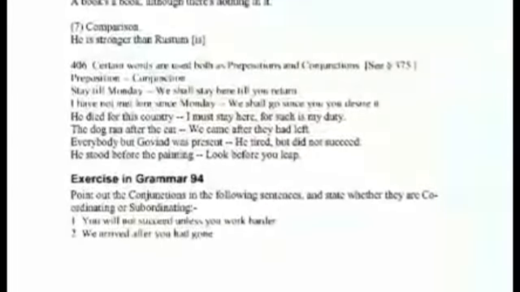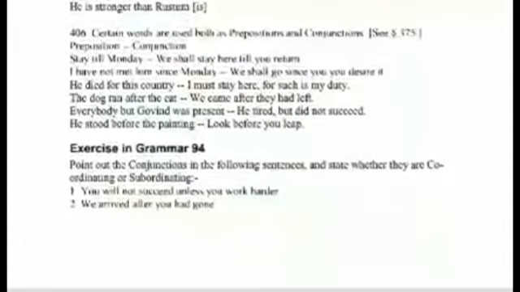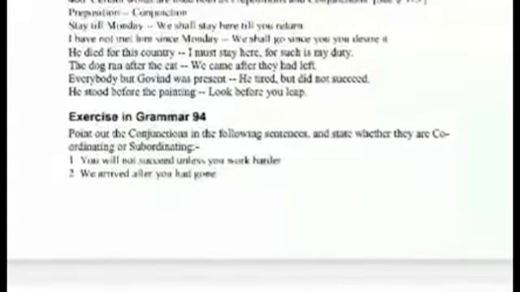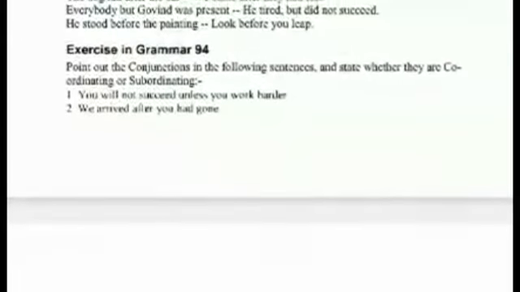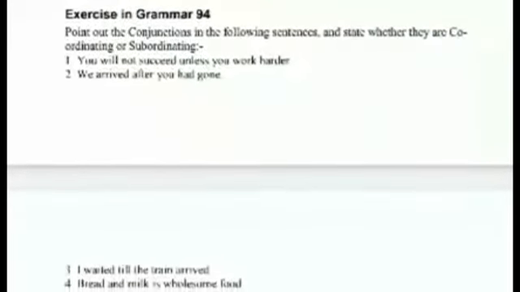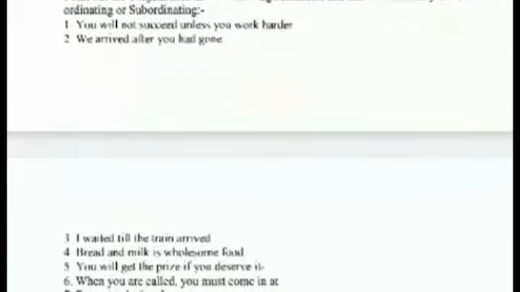Fourth one, result or consequence: He was so tired that he could scarcely stand. Fifth one, condition: Rama will go if Hari goes. Sixth one, concession: I will not see him though he comes. Seventh one, comparison: He is stronger than Ravi. So these are the examples and different classes of conjunction.